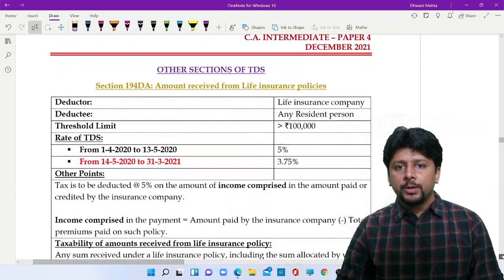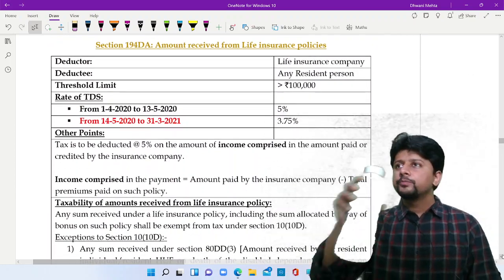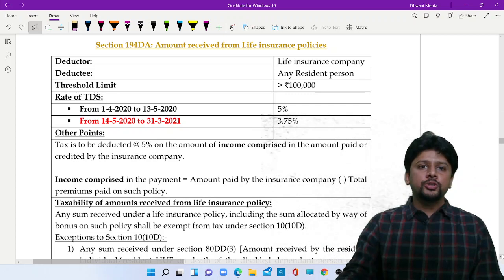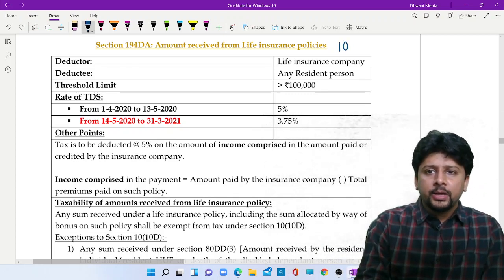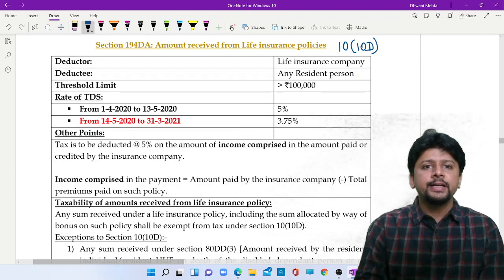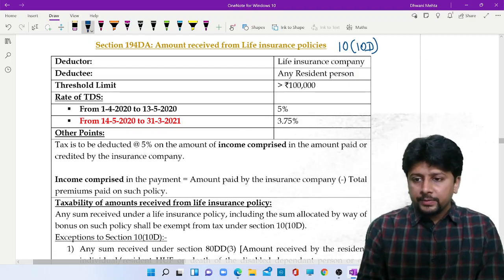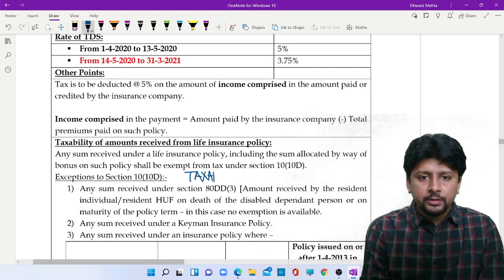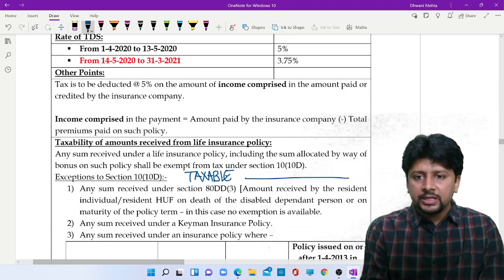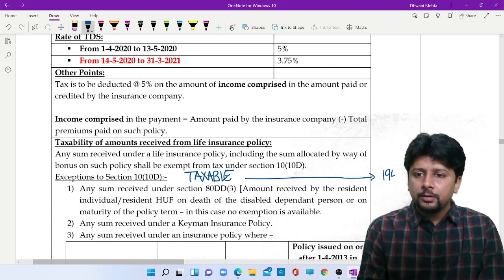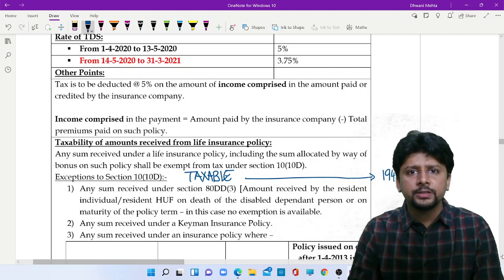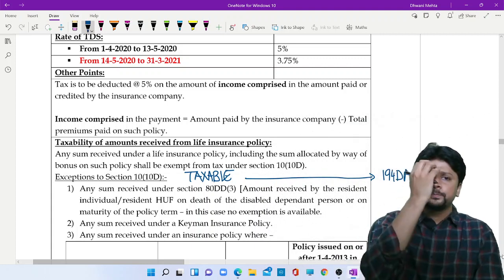194DA, amount received from life insurance policies. Generally speaking, amount received from life insurance policies is exempt under 10(10D). But there are certain exceptions. In all these exceptions, the amount received will be taxable. But obviously, if it is taxable, then 194DA as a section of TDS will apply. I've mentioned everything in detail. You can just go through the list. You might be aware also, it's a matter of revision.